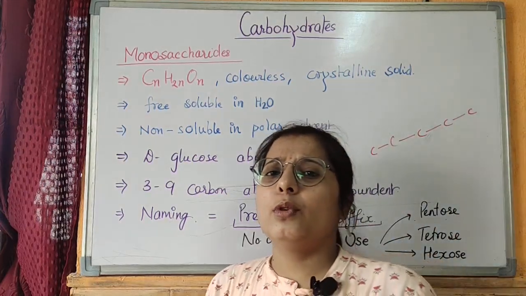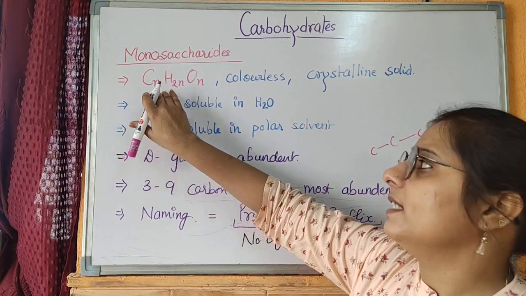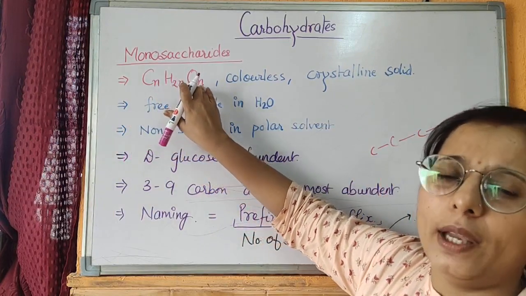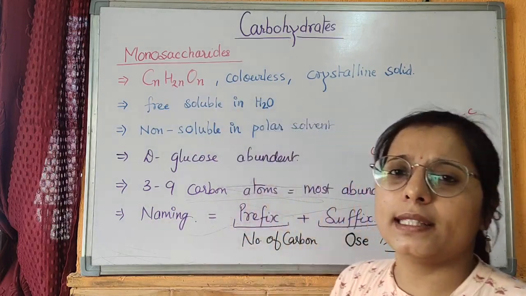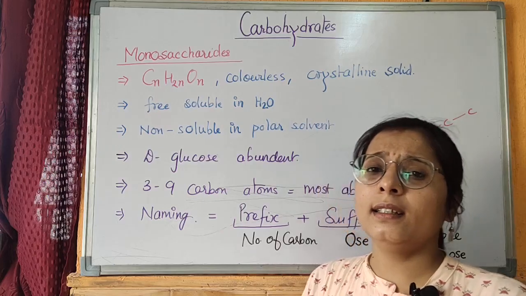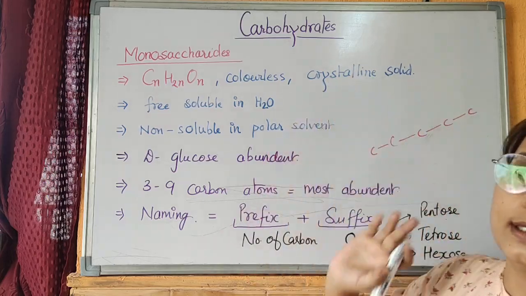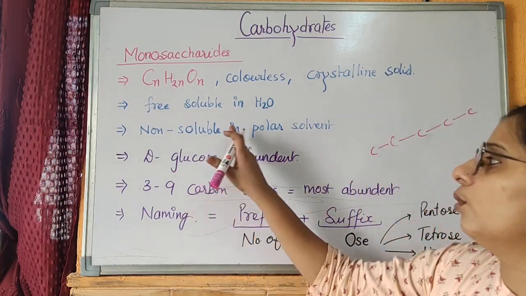Now some more detail about the monosaccharide. Monosaccharide have a general formula of CnH2nOn, where n shows the number of atoms present in a monosaccharide. These are colorless and these are crystalline in nature. They are crystal solids. They are freely soluble in water and insoluble in polar solvent.